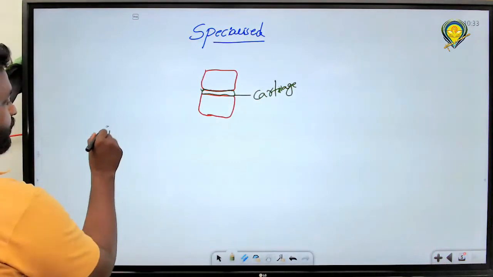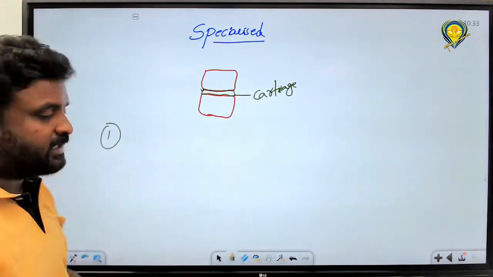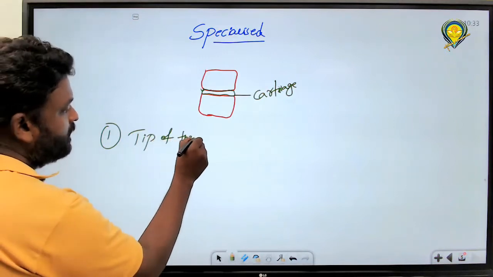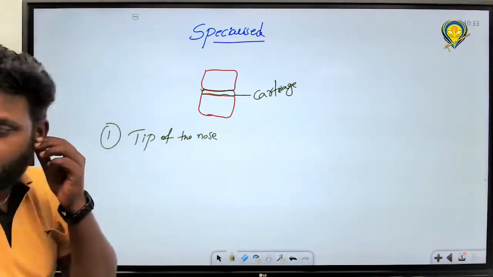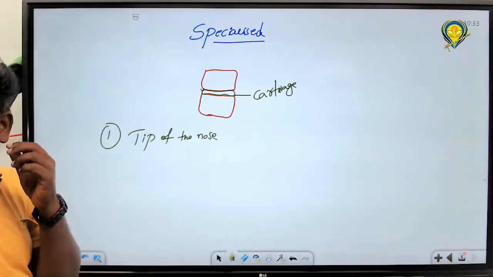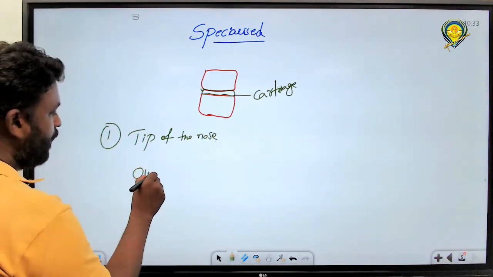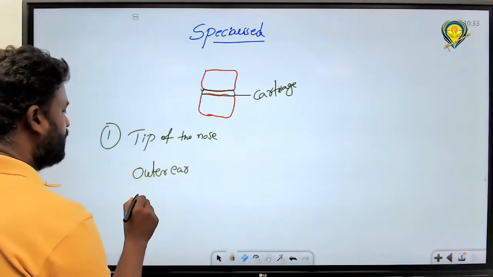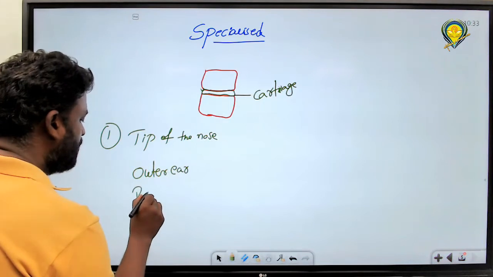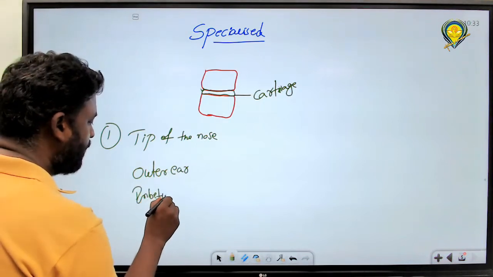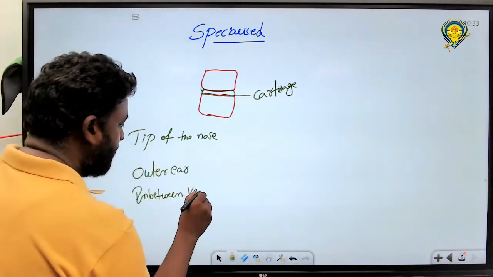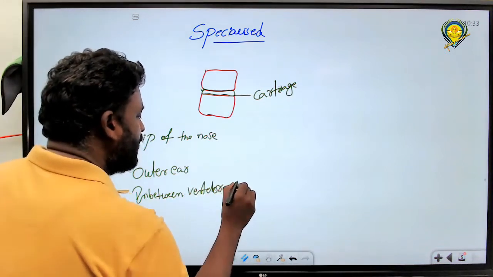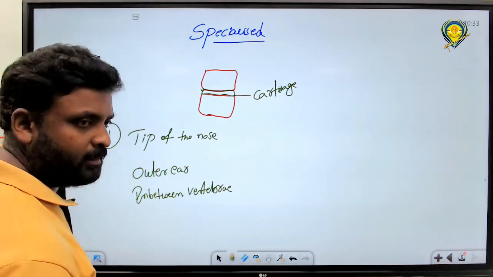Tell me all of you what are the locations. First one. Tip of the nose. Please write it. Example: tip of the nose. Next one. Outer ear or inner ear? Outer ear. Right? Even in between vertebrae, right?